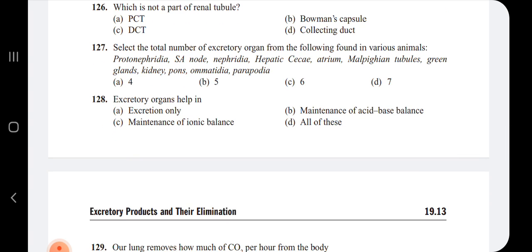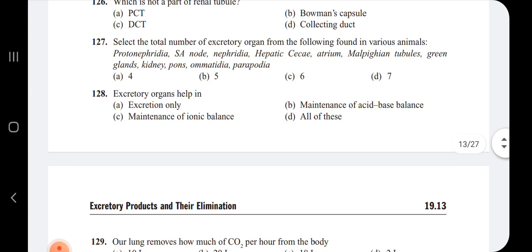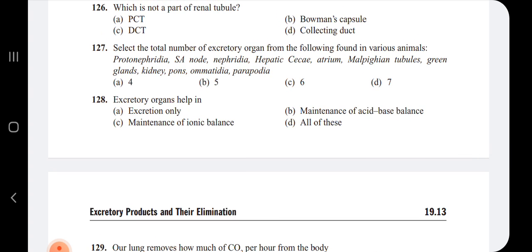Next question: select the total number of excretory organs from the following found in various animals. Protonephridia, that is an excretory organ. SA node, you all know that it relates to the heart. Nephridia, the excretory organ in the case of earthworm.